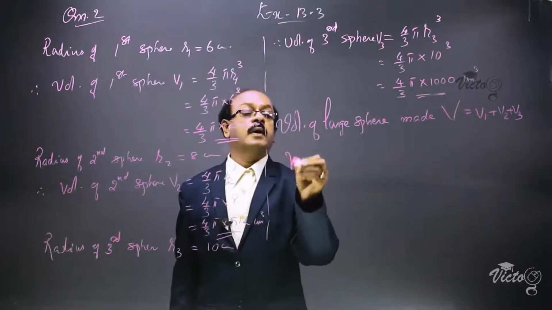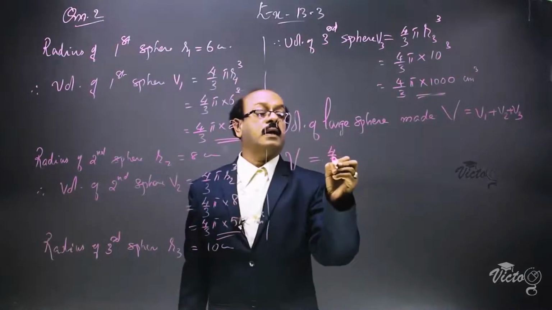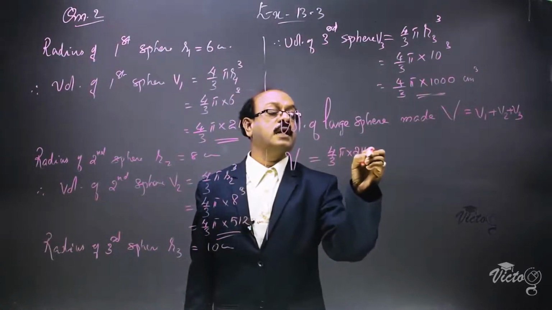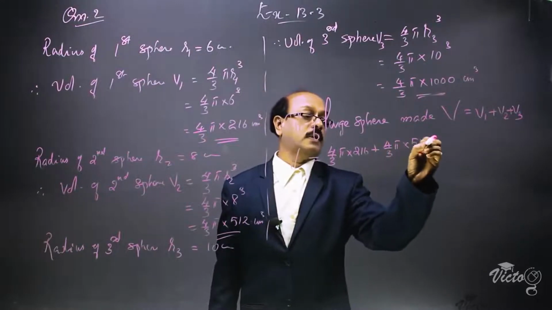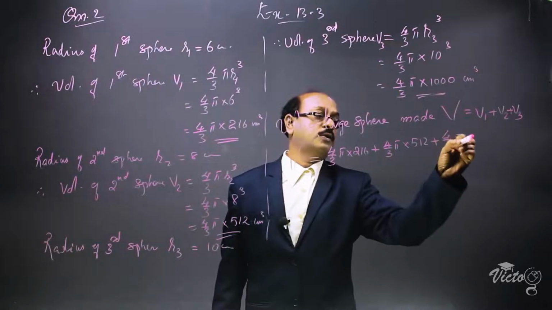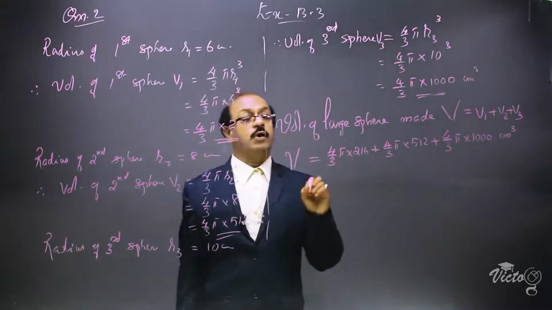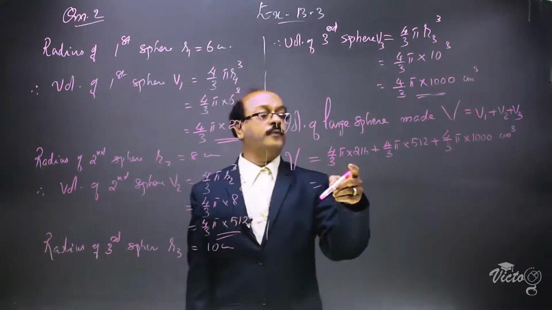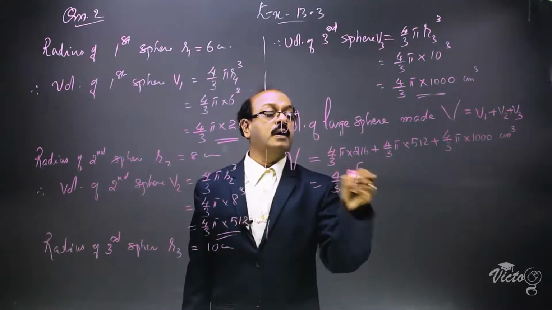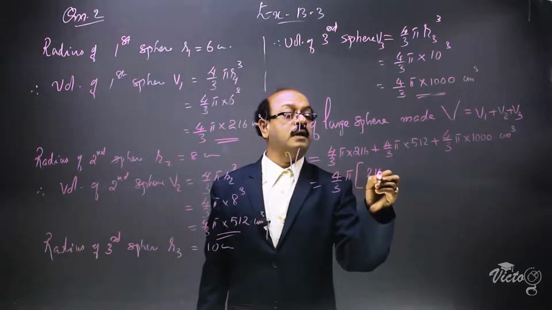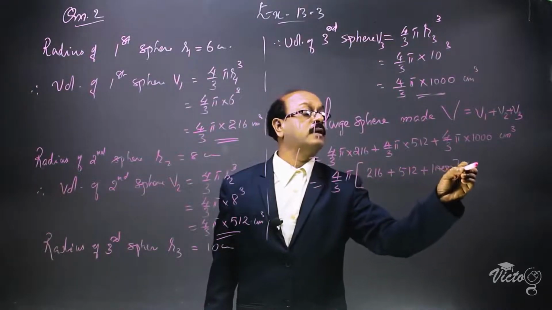That means capital V is equal to 4 by 3 pi into 216 plus 4 by 3 pi into 512 plus 4 by 3 pi into 1000 centimeter cube. We can take 4 by 3 pi as a common factor from all these three terms. Taking 4 by 3 pi as common, the remaining is 216 plus 512 plus 1000 centimeter cube.